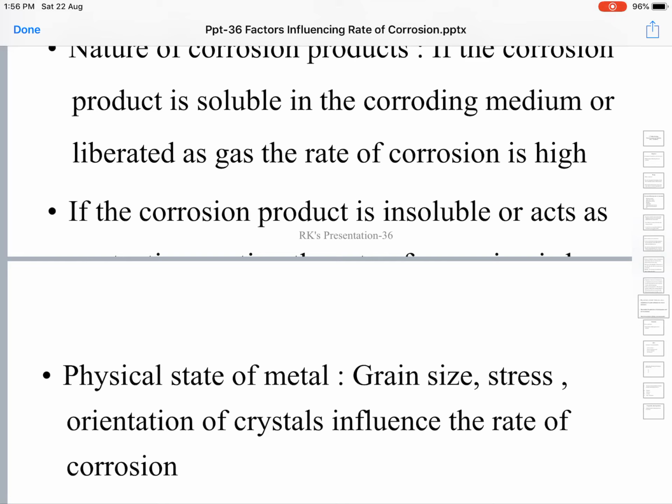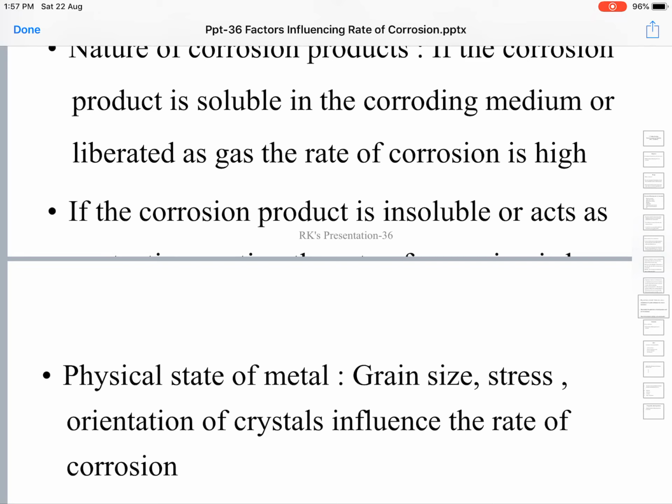The rate of corrosion will increase with increasing stress and strain of the metal. The orientation of crystals also will influence the rate of corrosion. As the grain size of the metal decreases, the surface area of the metal will increase, and more and more of the metal will come into contact with the surrounding environment.